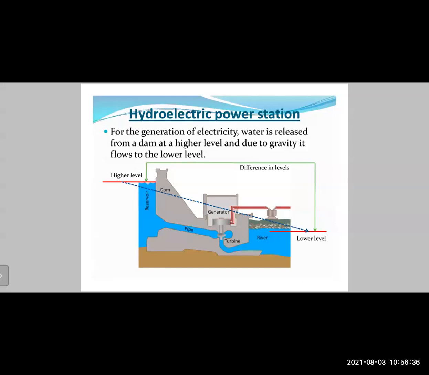In this case, you can see the water on the left hand side is at a higher level, shown by that red line. And then finally that water ends up in the river on the right hand side at a lower level. So the water will transfer its potential energy as it flows at a very high speed to the turbine. The turbine will rotate, and then that rotational energy will be converted into electrical energy, which will be transmitted through transmission lines to us. And that is how we make use of it in our everyday life.